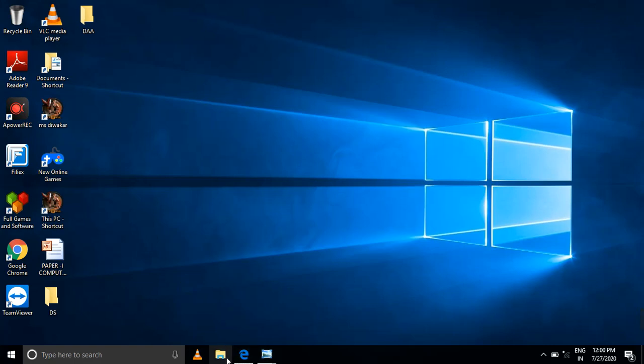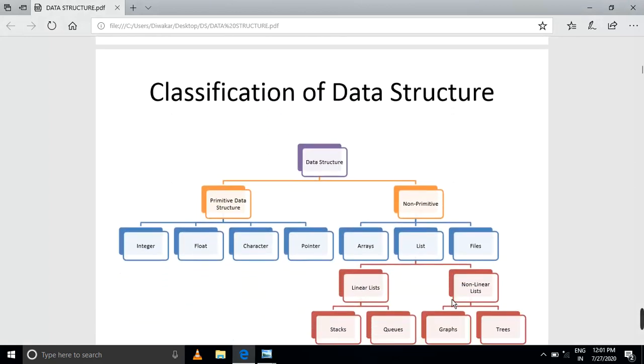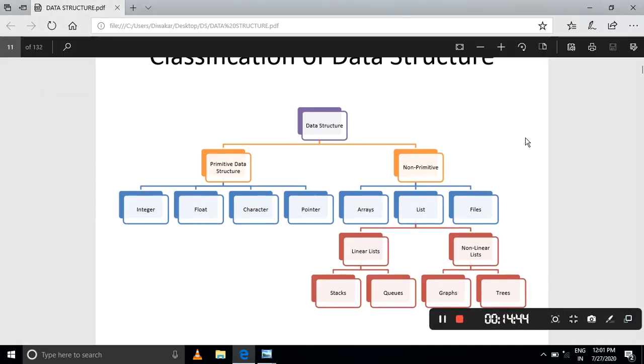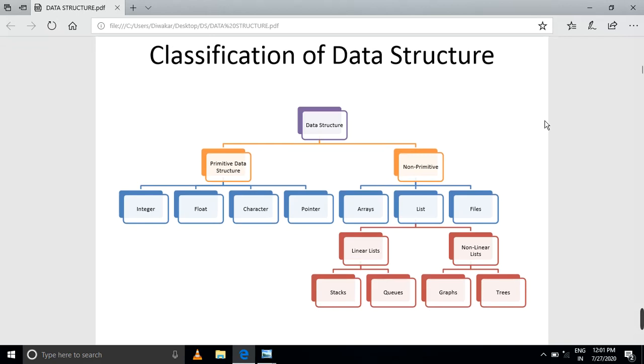We have mentioned linear and non-linear. Now let us go to the classification of data structures. Data structures are primitive or non-primitive. Primitive includes integers, floats, characters, and pointers. Non-primitive includes arrays, lists, and files. These can be linear lists or non-linear lists. Linear ones are stack and queue; non-linear ones are graphs and trees.